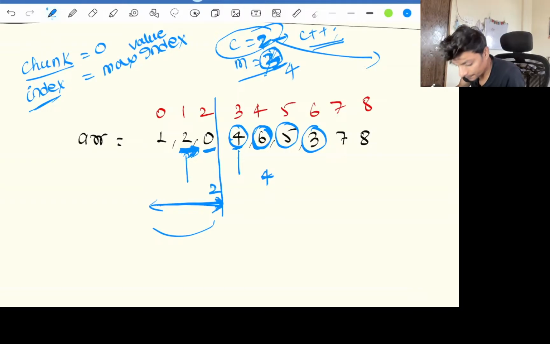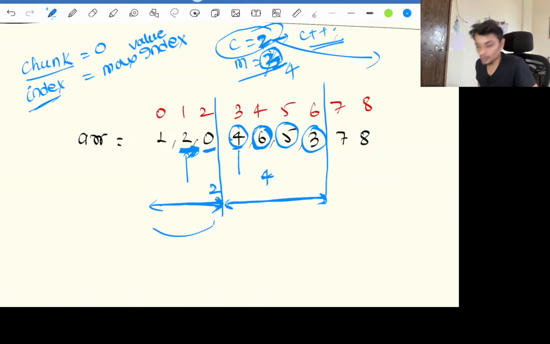3 is less than 6, yes, and once we reach 6, one more chunk is defined. Yes or no, guys? Completely yes. So over here our chunk becomes 2.